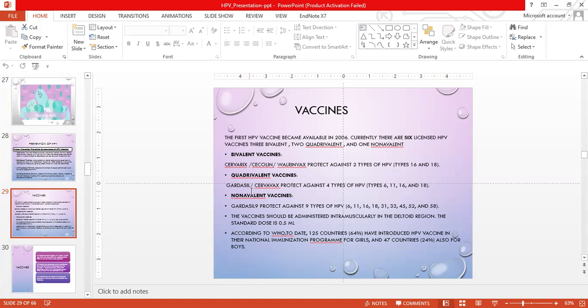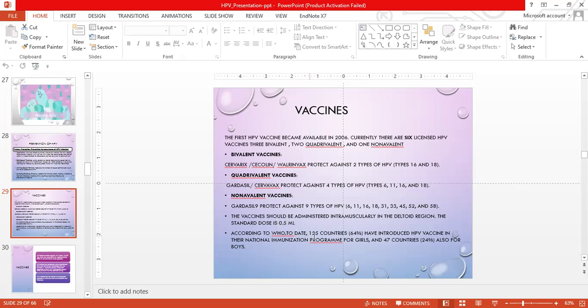Quadrivalent vaccines include Gardasil and Cervavac, and they protect against 4 types of HPV: 6, 11, 16, and 18. The nonavalent vaccine is Gardasil 9, which protects against 9 types of HPV: 6, 11, 16, 18, 31, 33, 45, 52, and 58. These vaccines should be administered intramuscularly in the deltoid region, and the standard dose is 0.5 milliliter.